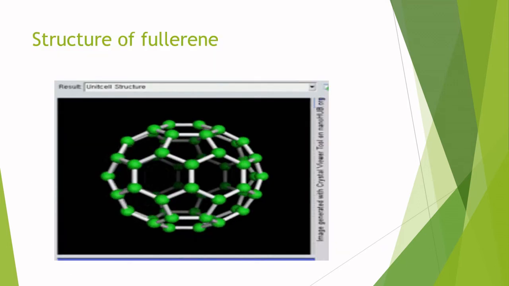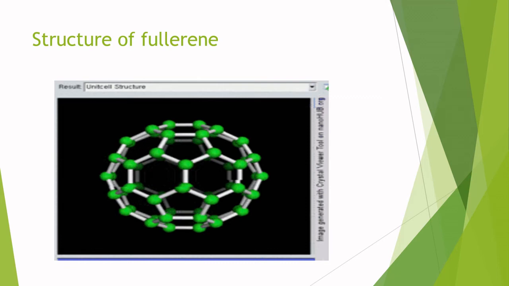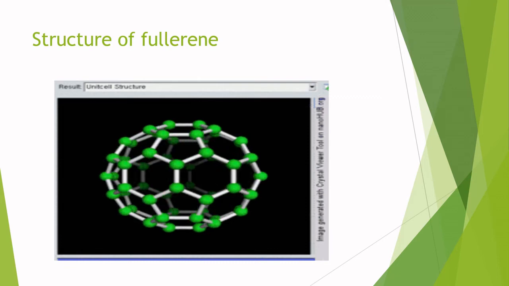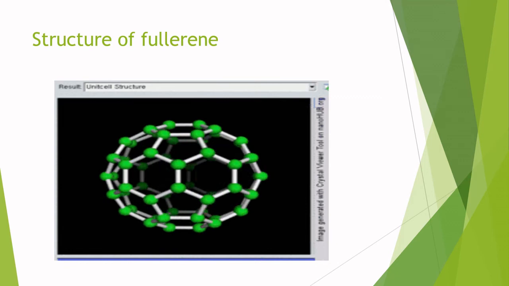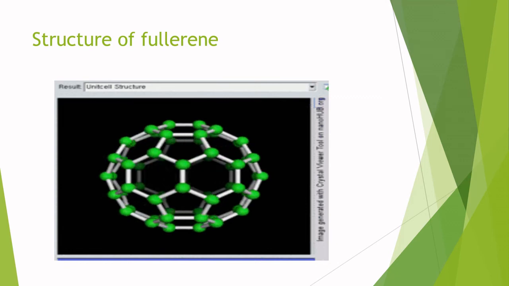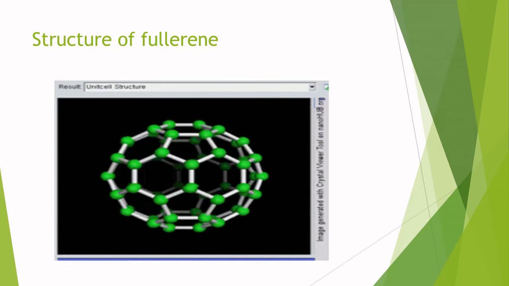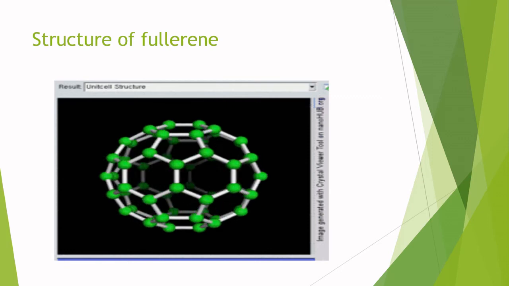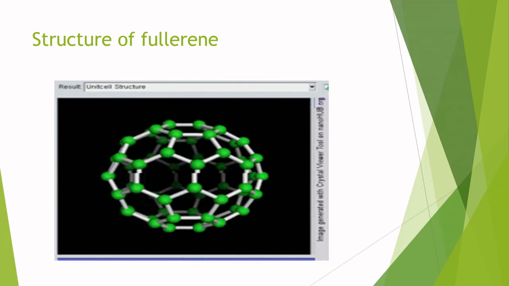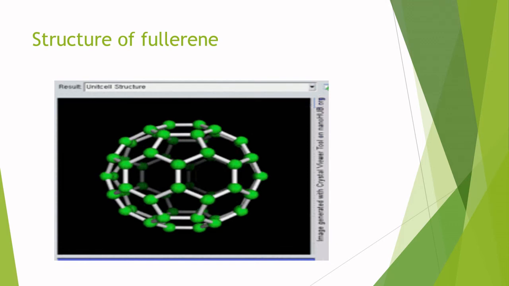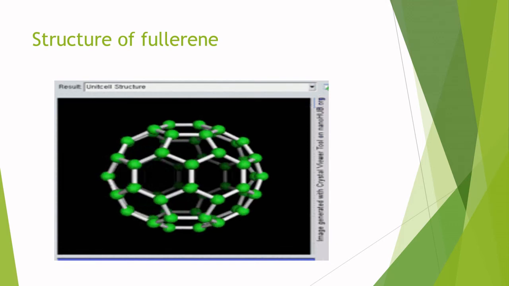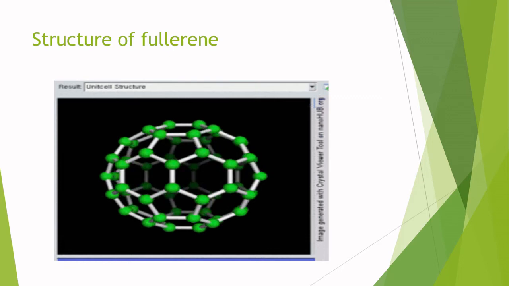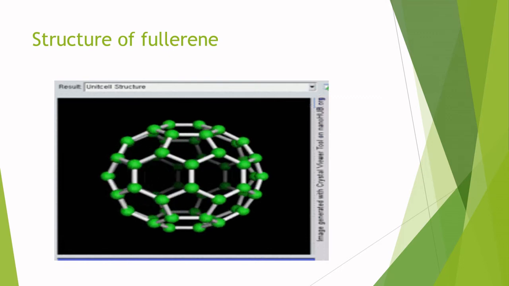This is the structure of fullerenes. See, here is a hexagon, here is also a hexagon, here is a pentagon, here is a pentagon. Always remember, no two pentagons can share a common side. I mean to say, if there is a pentagon here, then there should not be a pentagon next to it. No two pentagons can share a common side.